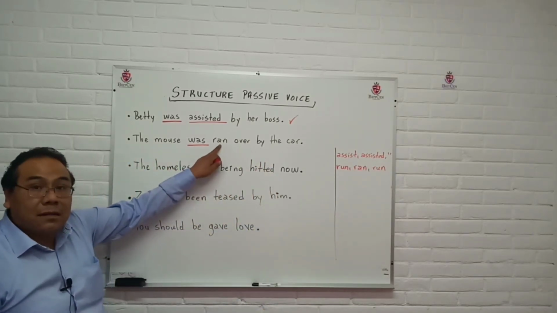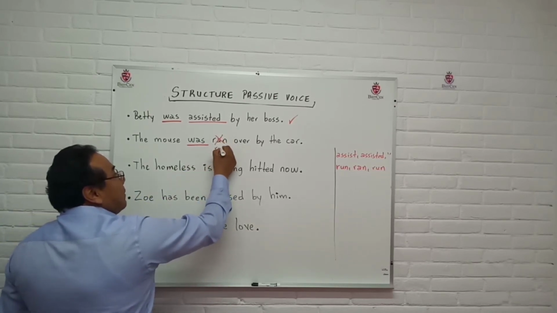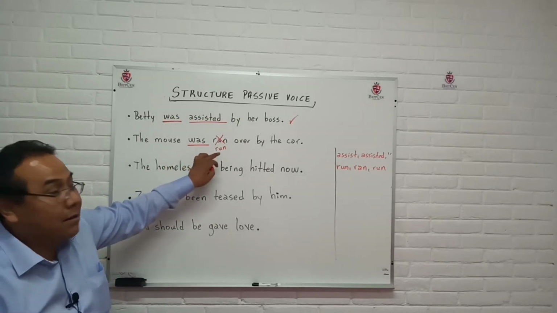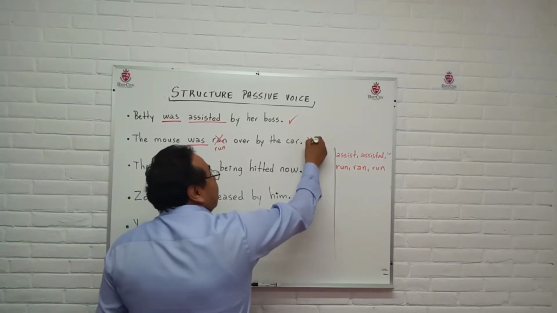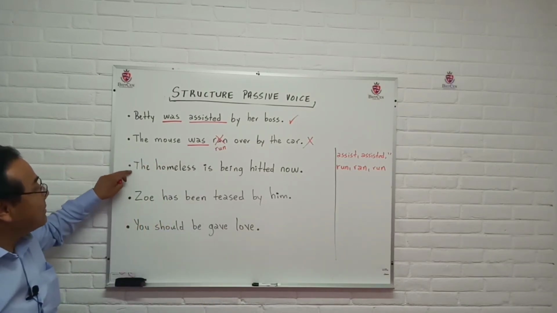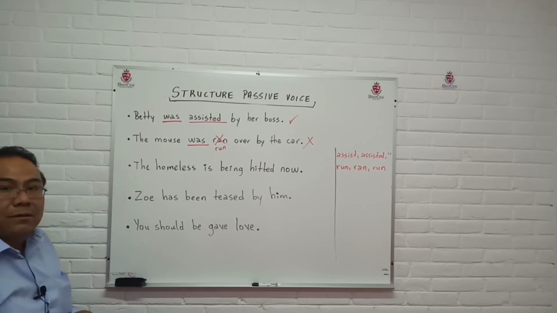So this is wrong. It should say run. The mouse was run over by the car, so it's wrong.